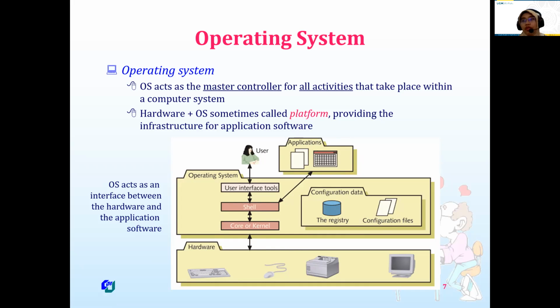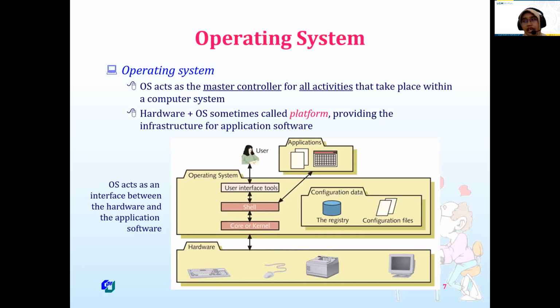Sometimes we don't think of hardware and operating system separately, because it's like one bundle. For example, a biometric identification machine.